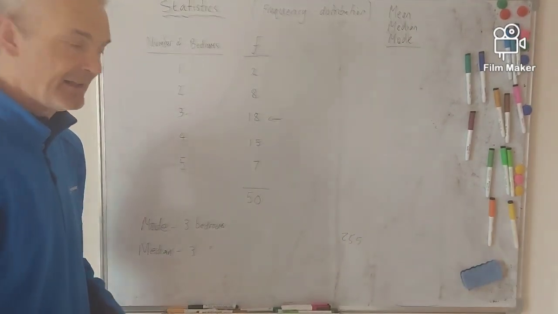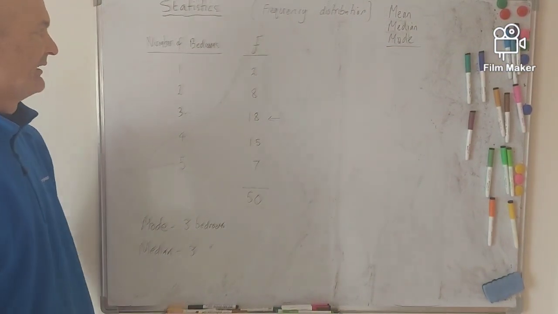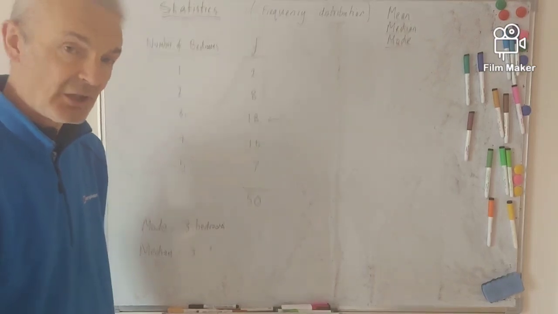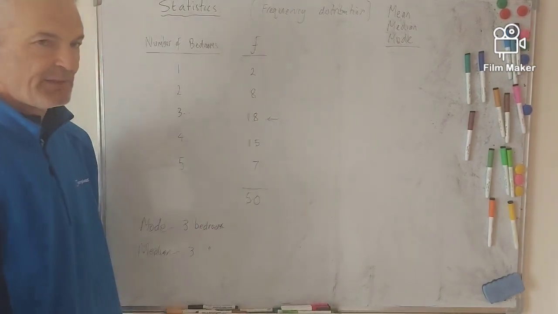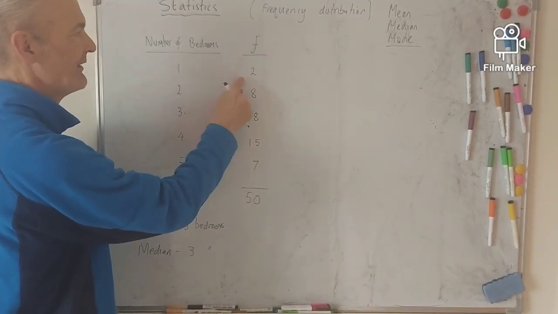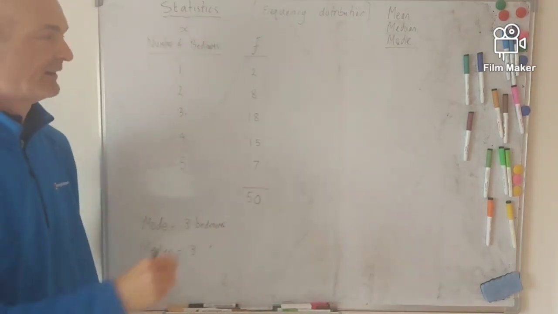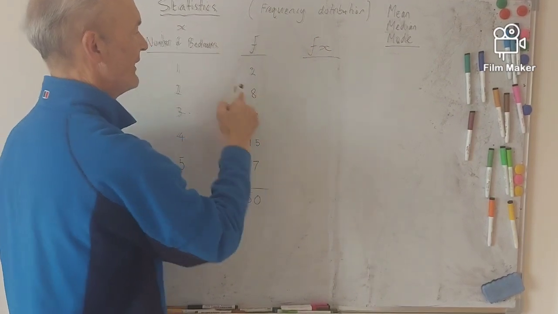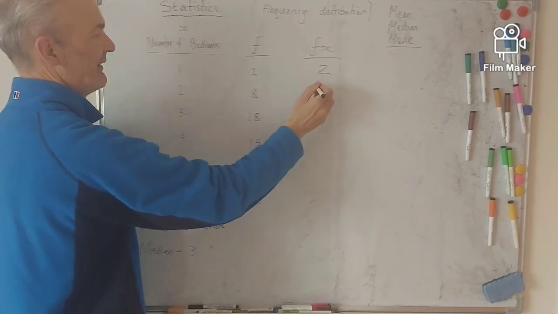Next thing we need to find is the mean. Okay, so in order to find the mean, we need the number of bedrooms in total and the number of people. Well, we've got the number of people, but how many bedrooms in total were there? Well, to get that, we have to multiply these two together. So if we think of this number of bedrooms as x, the data, to find the number of bedrooms, we're going to do fx. We're going to multiply these two together. So 1 times 2 is 2. 2 times 8 is 16.